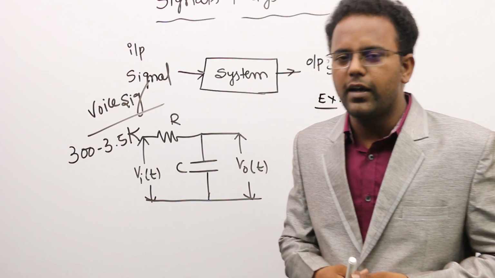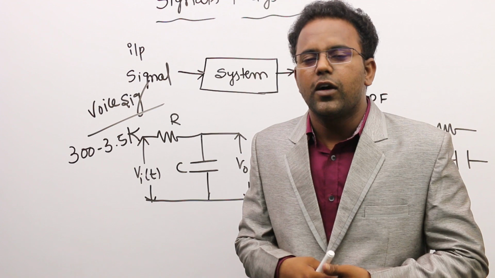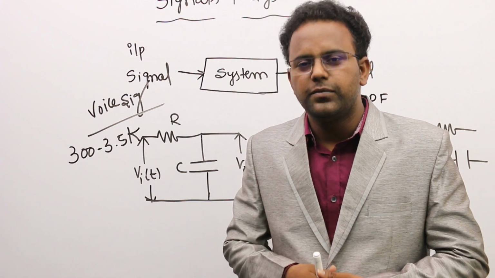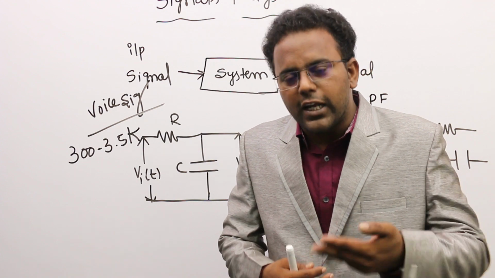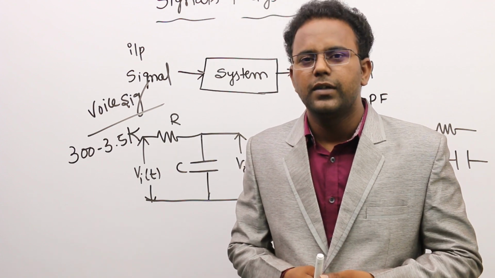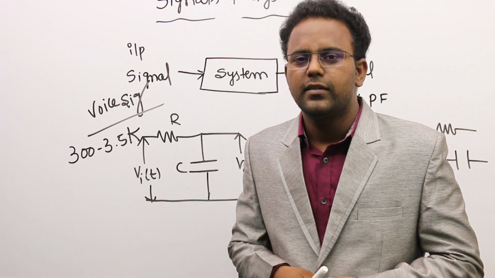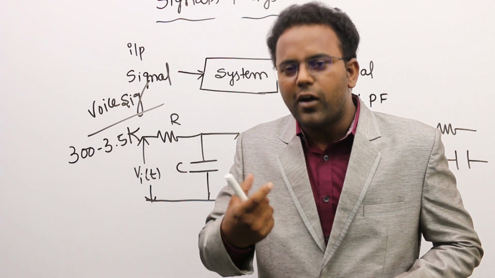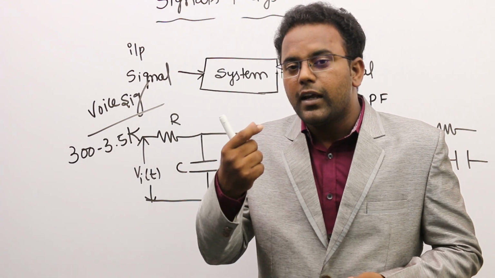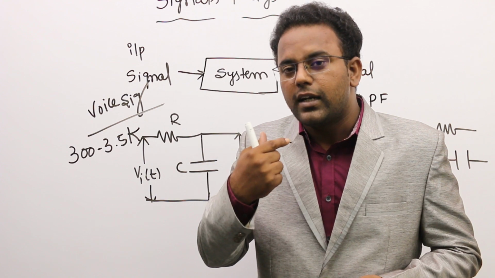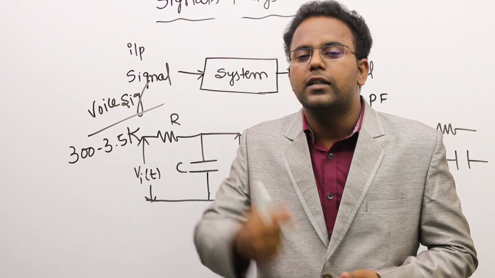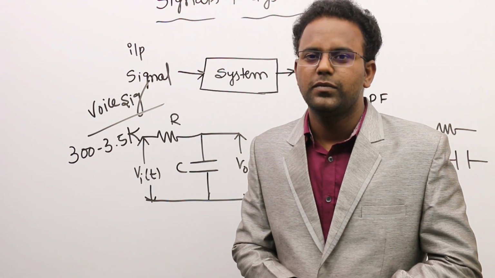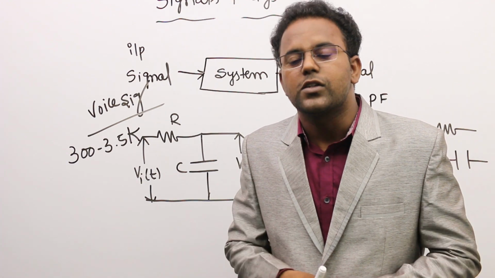For example, here I am talking, I can call this a voice signal. What is the meaning of that information? When I am talking, try to understand clearly. When I am talking, depending upon the pressure generated on the vocal cords, I will generate the pressure wave. That is also called a sound wave.